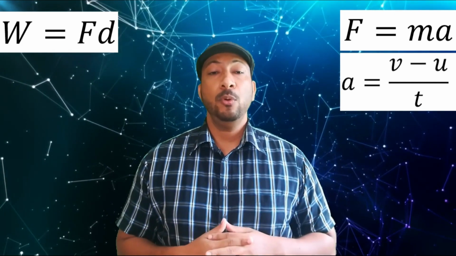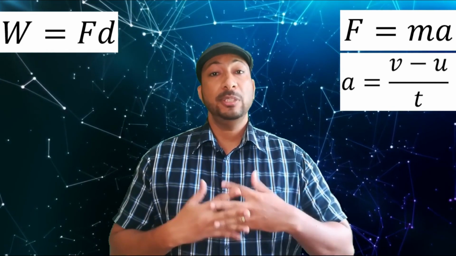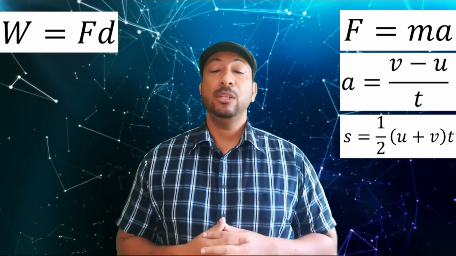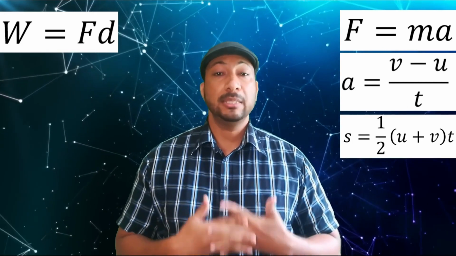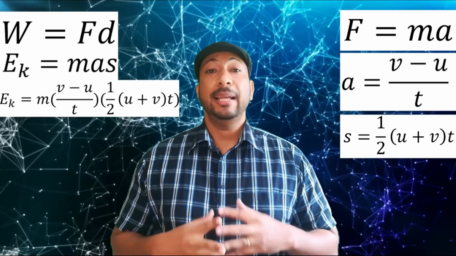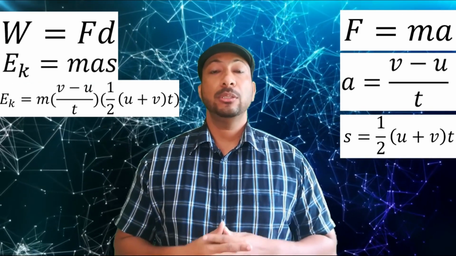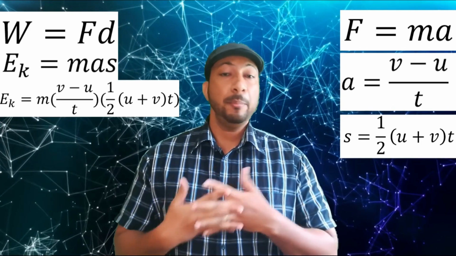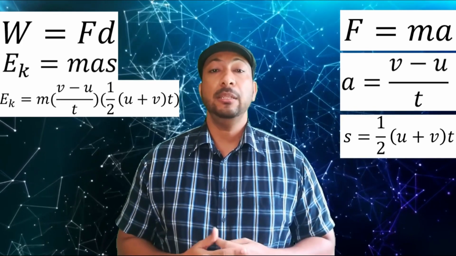What distance does it move? Well, let's recall our formula for displacement. S is equal to 1/2 (u plus v) times t. If we substitute those into our formula, we then get that the kinetic energy is equal to the mass times (v minus u)/t times 1/2 (u plus v) times t.